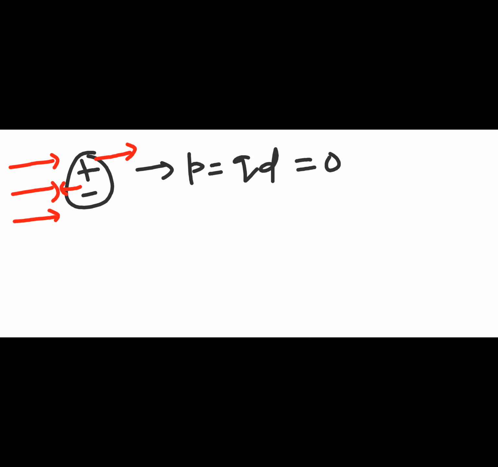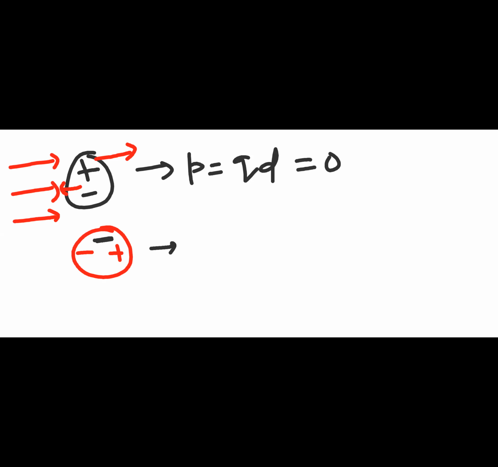then P is equal to Q into D, and that is equal to 0, because Q is 0. The dipole moment is 0. Now, when you place it in an external electric field, the negative charge will be pulled towards one side and the positive will be thrown away. So your new alignment will be something like this, negative and positive, equal to 0. Now this charge has been separated by some distance.